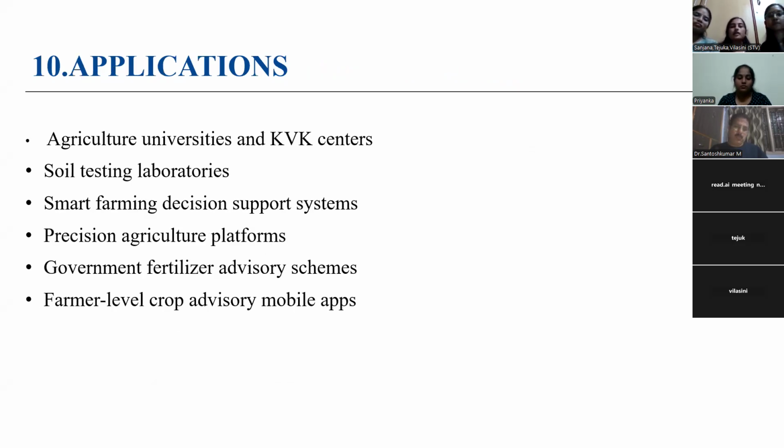Our system can be used in many places. Agricultural universities and KVK centers can use it for teaching and research. Soil testing labs can use it to automatically suggest the fertilizer instead of doing it manually. It can also be used in smart farming and precision agricultural tools. Government schemes can use this system to give better fertilizer advice to the farmers. And finally, it can be made into a mobile app so the farmer can quickly get a fertilizer suggestion.